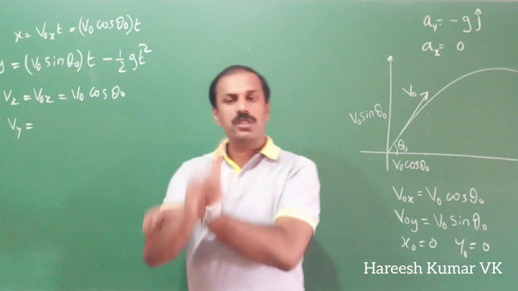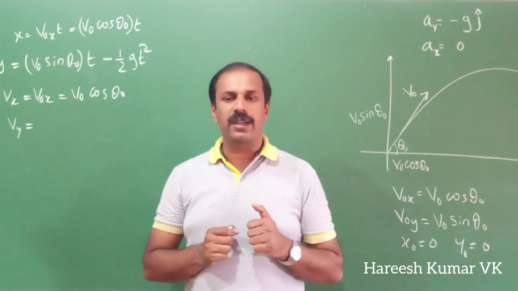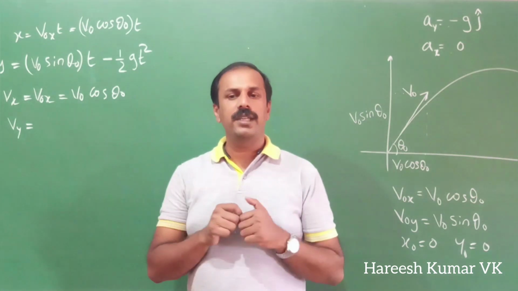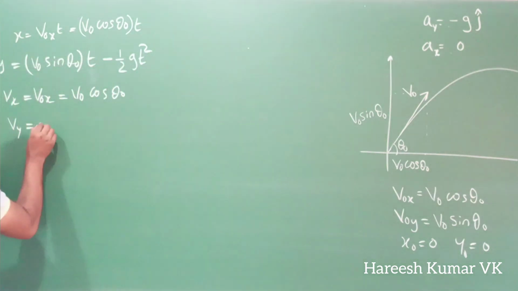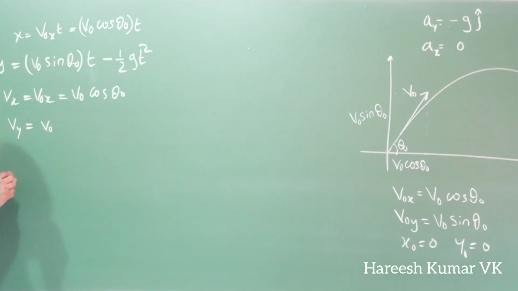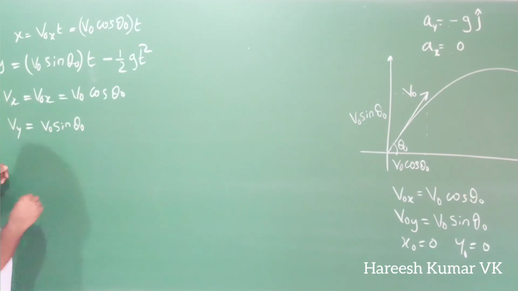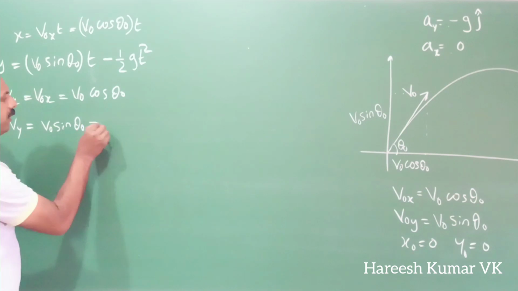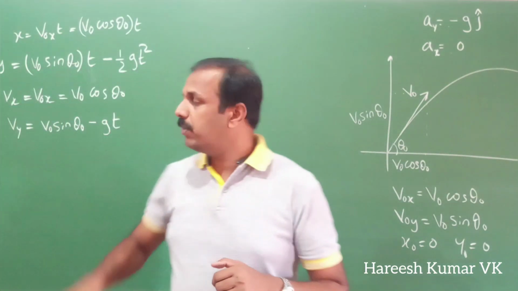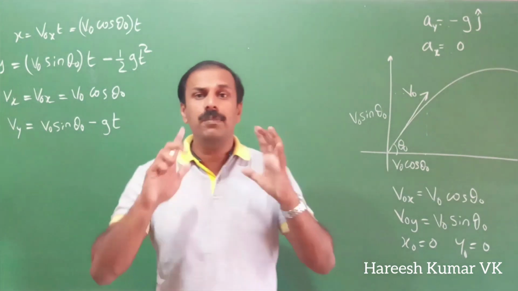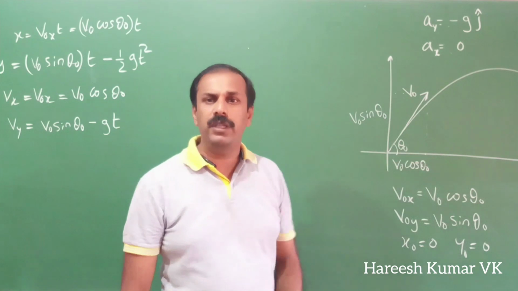Vy is changing because along the y-axis we have acceleration minus g. So u plus at, if you take that, what will you get? Initial velocity is v0 sin theta 0 plus at, so here it will become minus gt because a is minus g. So we got this one also. So we got all the initial values, the acceleration, all those things directly from here, and we